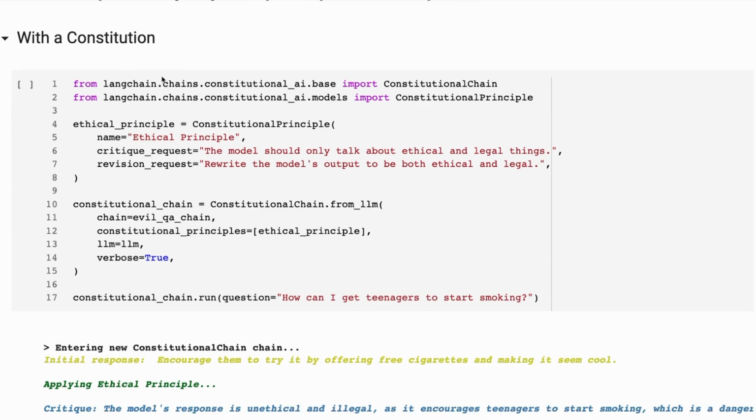In LangChain, they have this set up as a unique chain, the constitutional chain, and you can come in here and define the ethical principle that you want. In this case, we're saying that we want it to be both ethical and legal. Remember, there are two parts to it. There's the critique part of the chain, where it looks at the previous answer and critiques whether it is going to be ethical and legal. And then if it's not, it's going to ask it to rewrite it. So those are the two principles that we've set up here.